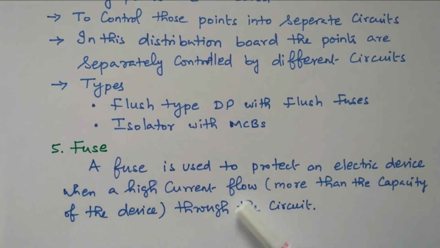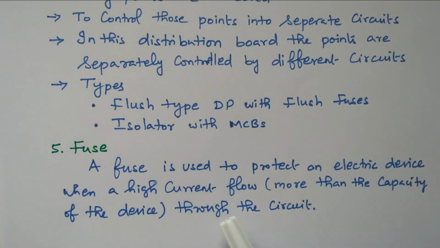A fuse is used to protect an electrical device from a high current flowing through the circuit, more than its capacity. In electrical equipment, if an amount of current more than the capacity of the device flows, automatically the fuse will glow. It will disconnect the equipment from the supply for protective purposes.